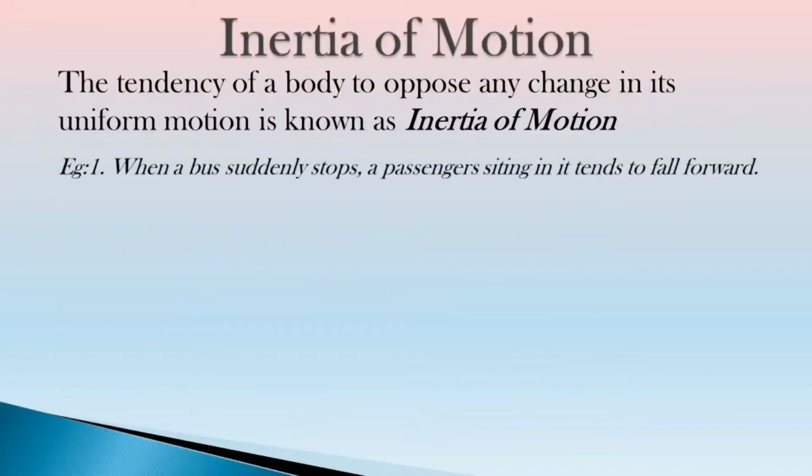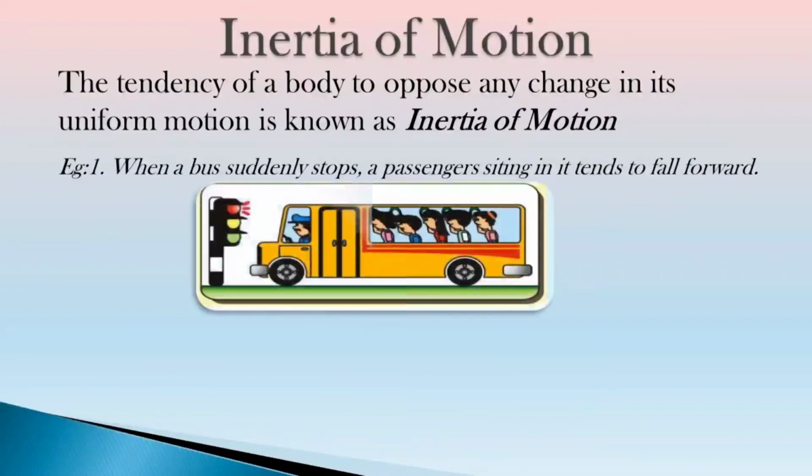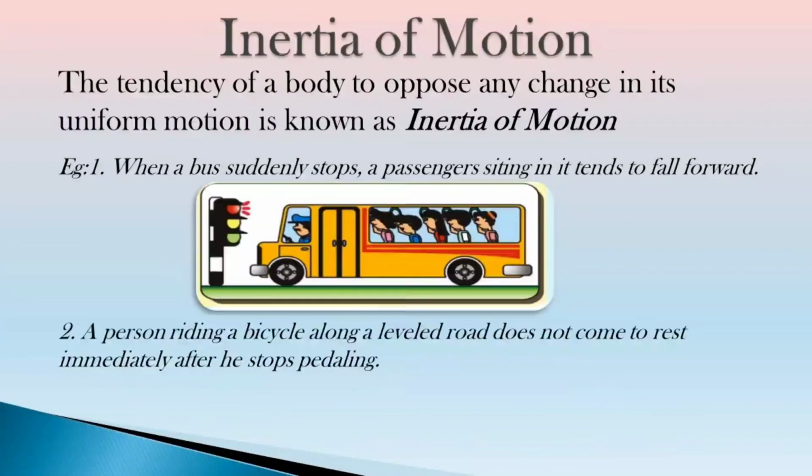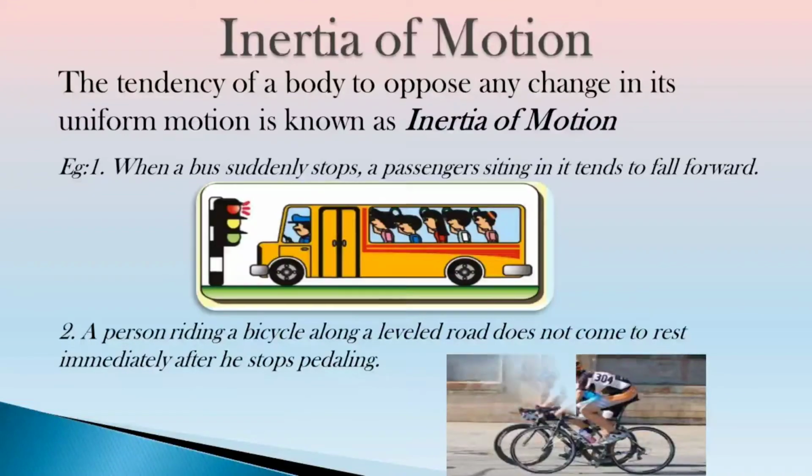Another example of inertia of motion can be observed while riding a bicycle. Suppose you are riding a bicycle and you stop pedaling it, then you will observe that the bicycle will continue to move some distance before coming to rest. This also happens because of inertia of motion. Then finally it comes to rest because of the force of friction acting on it.